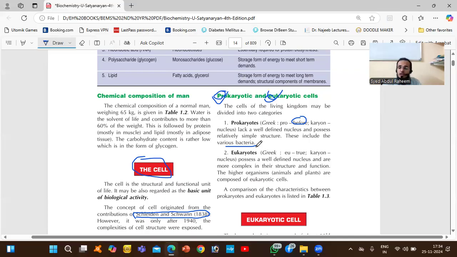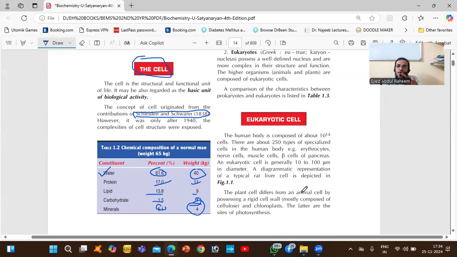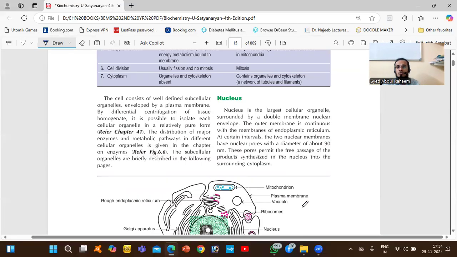So we humans and animals all are eukaryotes. Okay, eukaryotic cells. So we are human, we are eukaryotic, means we have a nucleus, we have all the cell ingredients we need for the cell to work normally. So we will study eukaryotic cells.